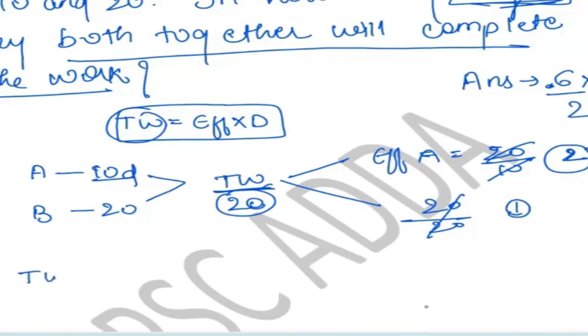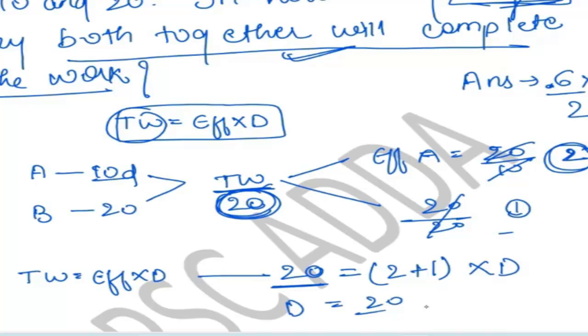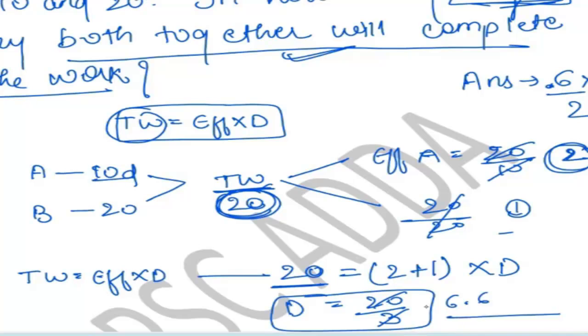Now he is asking to find out in how many days they both will complete the whole work. Total work is equal to efficiency into days. What is the total work? 20. 20 is our total work. We have to find out the number of days in which they will together complete it. So efficiency of A is 2 plus efficiency of B, 1, into number of days is equal to 20. So days will be 20 by 3. Correct? That is 6.67 days, our answer.